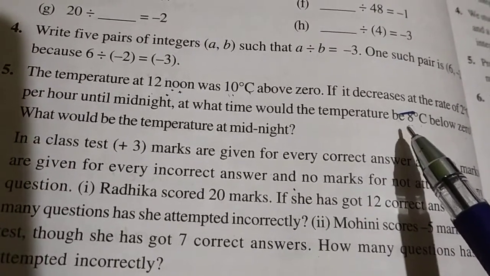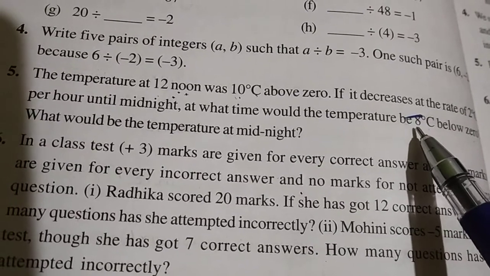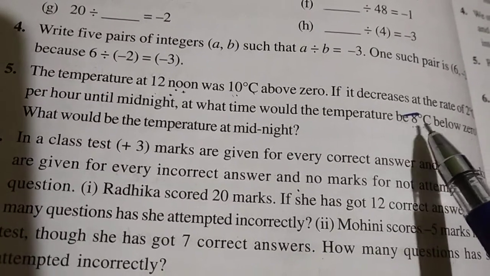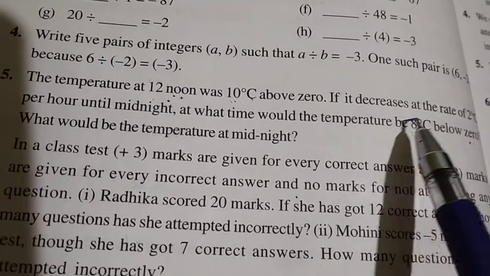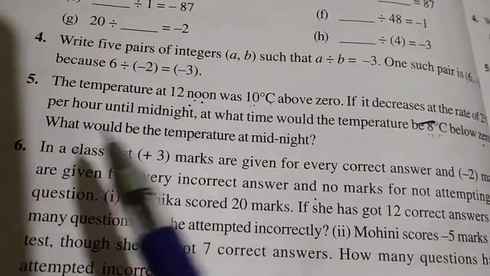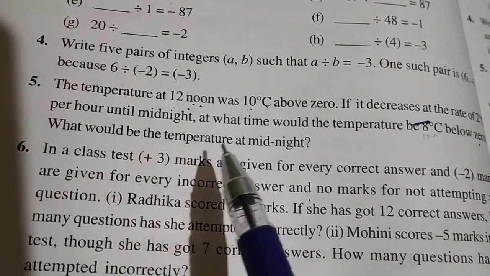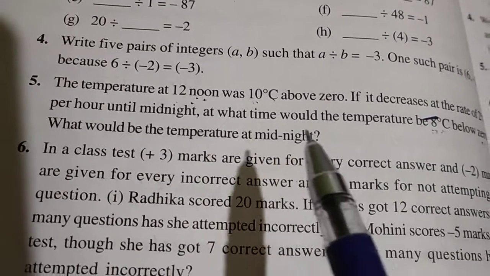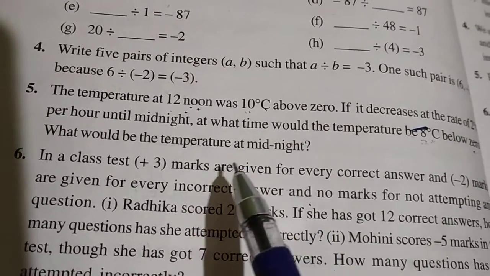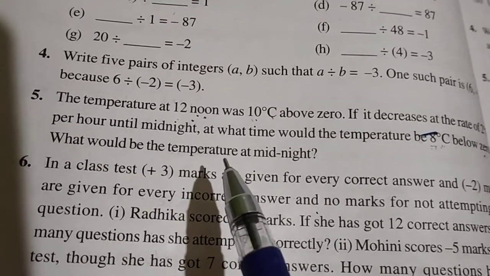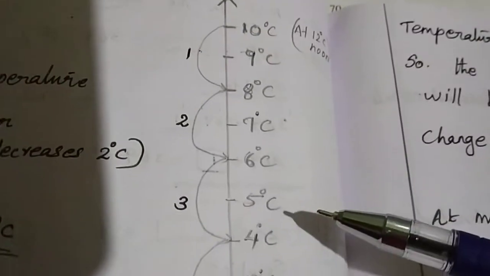Here they said it as below zero. Below zero means that is negative 8 degrees Celsius. Then what would be the temperature at midnight? That means at 12 o'clock at night.